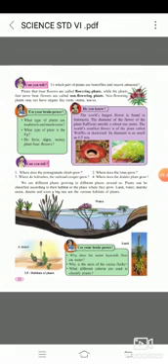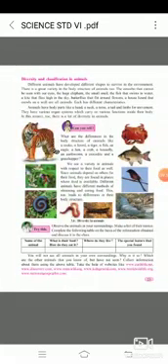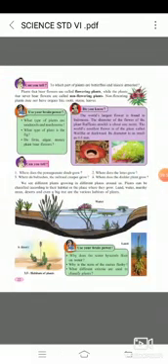Now that green box you have to solve it. What is that green box? Why does the water hyacinth float on water? Water hyacinth is the name of a plant. You have to tell why it floats on water. Now second is, why is the stem of cactus fleshy? Cactus is a plant, you can see the cactus plant in the figure. The cactus plant can grow in desert area. So why does it grow in desert area, and why are its stems fleshy in nature? You have to answer it.